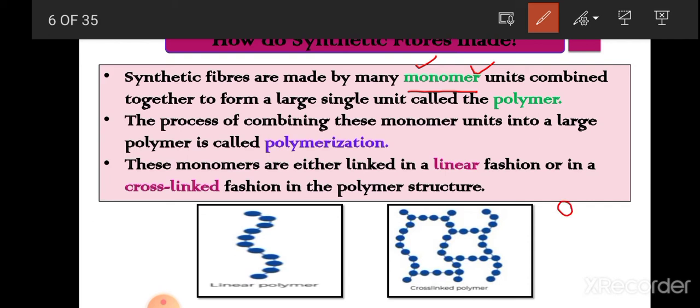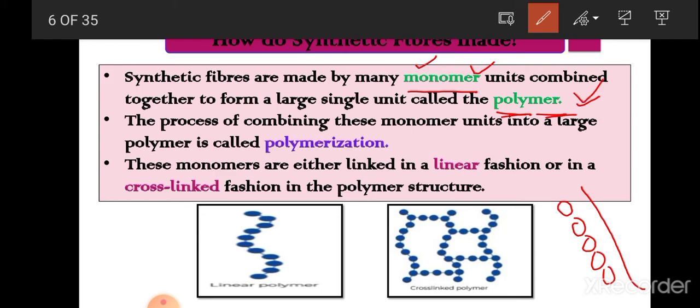Suppose this is one single unit, second single unit, third single unit. They are combined together in different manners. They are combined together to form a large single unit, and this large single unit is called polymer. So we can split this word polymer also, poly and mer. Poly means many and mer means units. Means when so many single units combine together to form a large single unit, then it is called polymer.